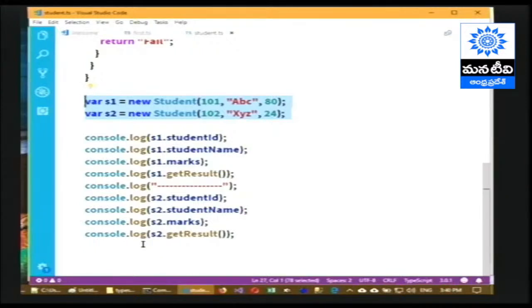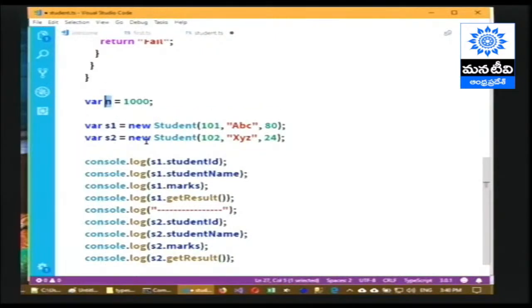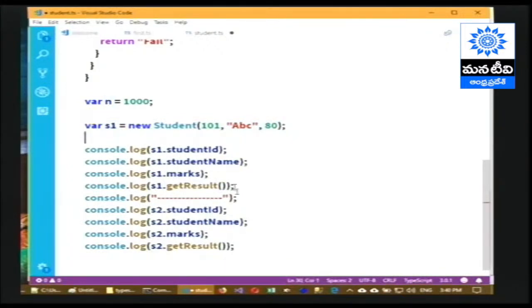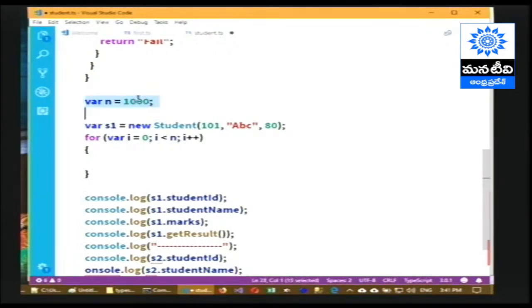For example, we have the number of students equal to 10 or 1000, whichever number you want, you can just assign. This many times you want to repeat the code. So I'm writing a loop here, where i is equal to 0, i less than s1.n, i plus plus. This loop executes n number of times, where n is 1000 or 100 or whatever number we have assigned. Suppose we have 1000 students, so 1000 times this for loop will repeat.